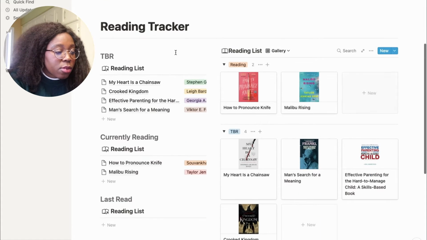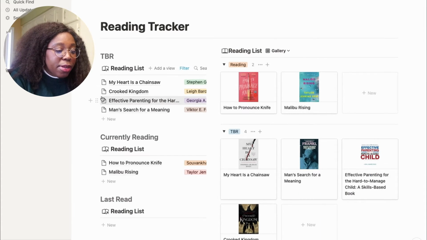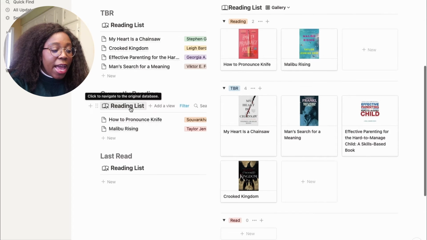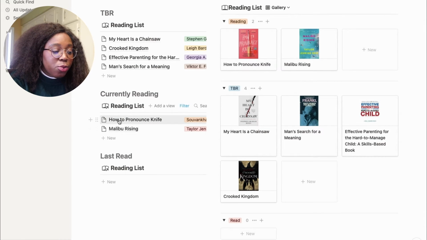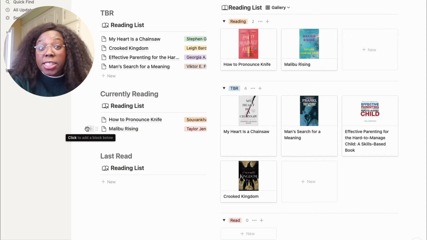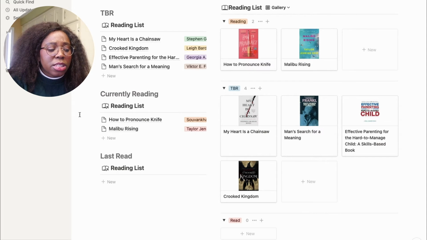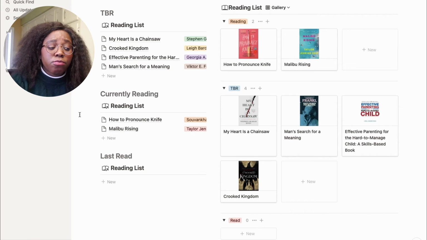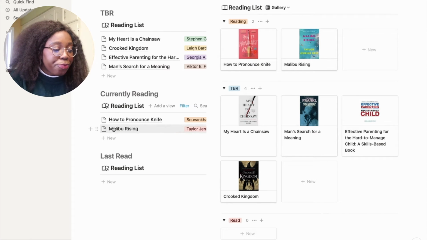The first thing you see here is my TBR, my to be read list, and it's the books I want to read at some point in January. And then there's the books I'm currently reading. I'm reading How to Pronounce Knife. It's actually really good. It's a bunch of short stories about Laos people. I think it's supposed to be set in Canada, but I'm not 100% sure. But it's really good. I recommend it, and it's pretty short, so it's a good recommendation.